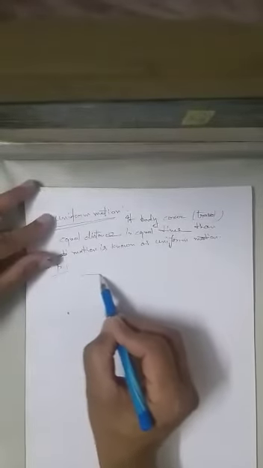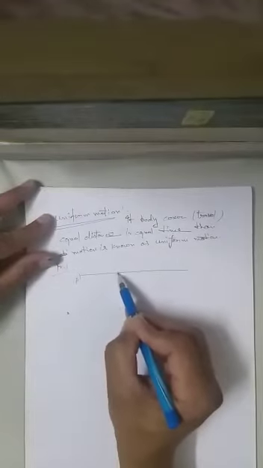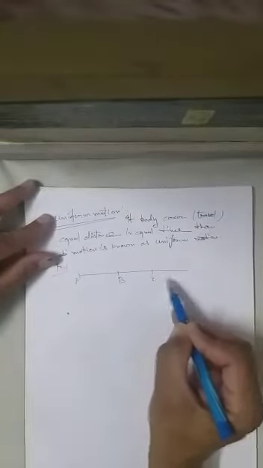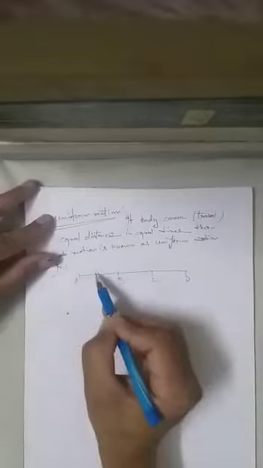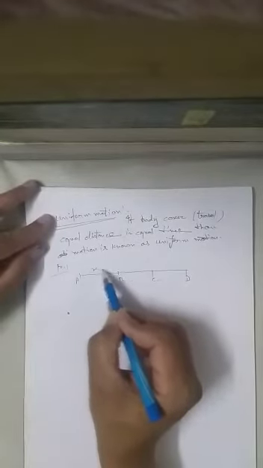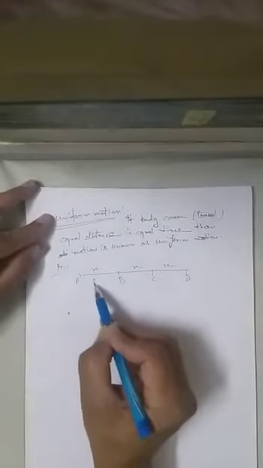For example, we take three sections of the journey A, B, C and D. In these sections, the distances are equal in each and the times are equal. The body covers equal distance in equal time, then the motion is known as uniform motion.